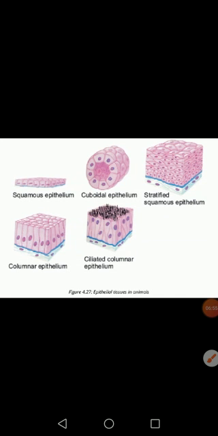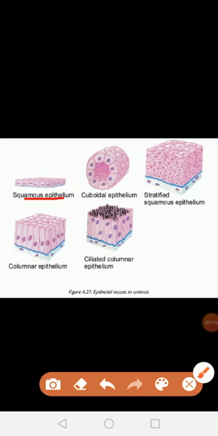Epithelial tissue is basically present around the body, and different types of organs or cavities are covered by epithelial tissues. There are 5 types of epithelial tissue which we have discussed: squamous epithelium, cuboidal epithelium, columnar epithelium, ciliated columnar epithelium, and stratified squamous epithelium. You will learn its types of cells, what type of cells are present in it, and also the location and their function. Make different points.